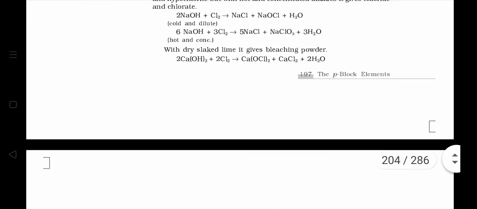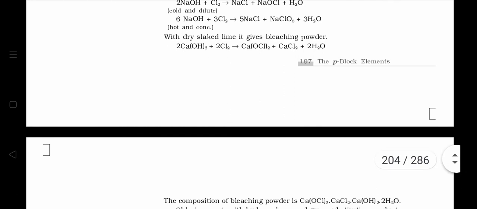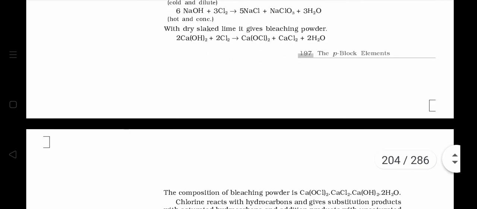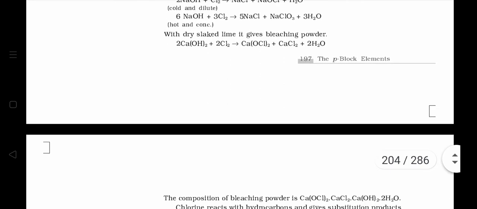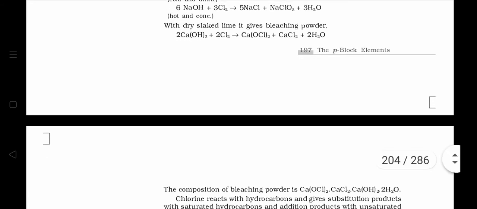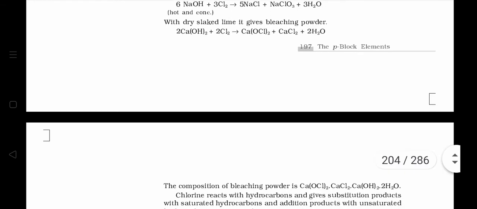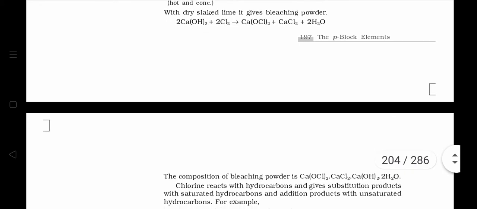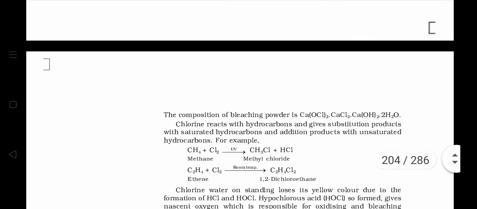And the reaction of chlorine with concentrated and hot NaOH is very important. It generally comes in board exam. And the last equation is also important. It reacts with calcium hydroxide to form bleaching powder with formula CaOCl2, plus calcium chloride is produced, plus water is also produced.